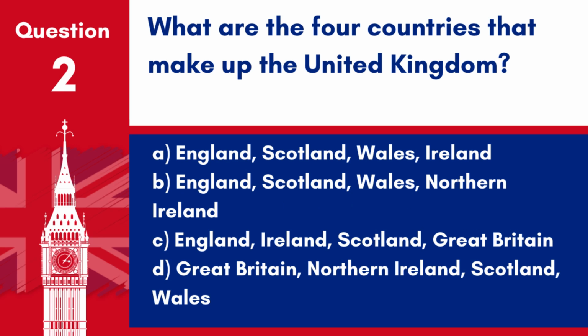Question 2. What are the 4 countries that make up the United Kingdom? A. England, Scotland, Wales, Ireland. B. England, Scotland, Wales, Northern Ireland. C. England, Ireland, Scotland, Great Britain. D. Great Britain, Northern Ireland, Scotland, Wales.